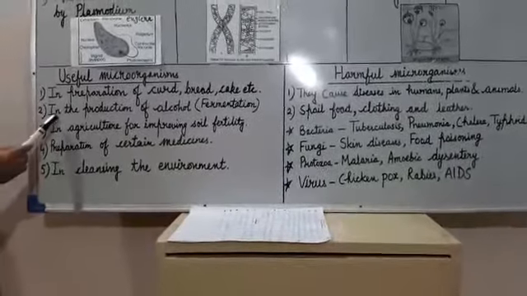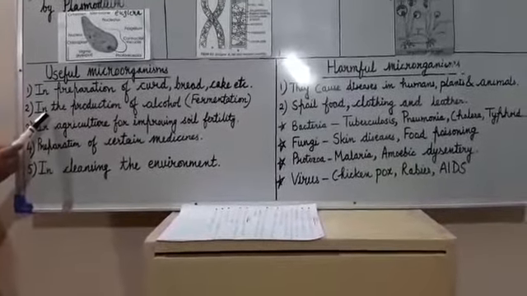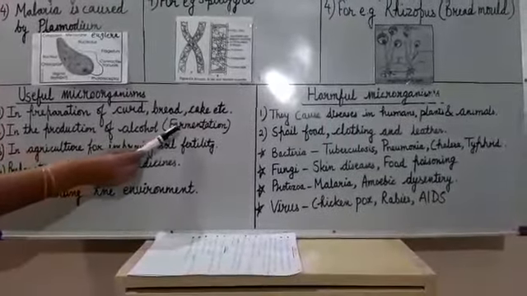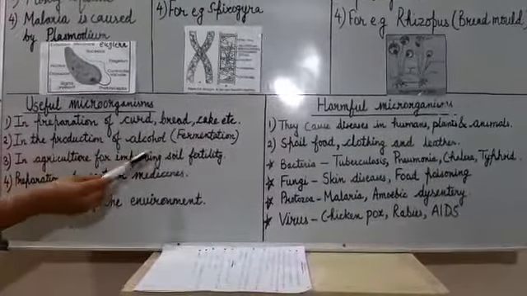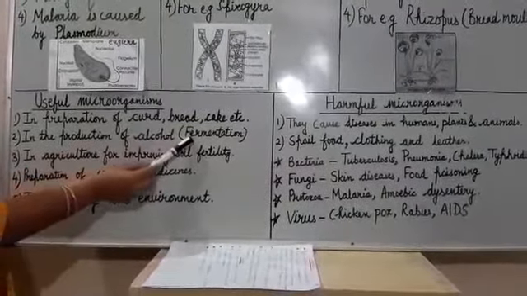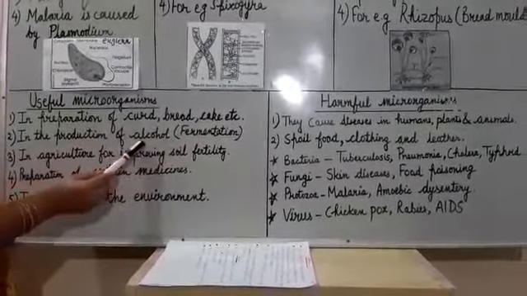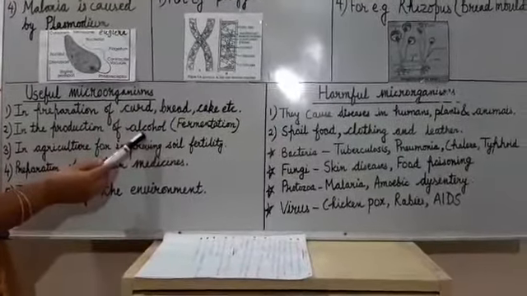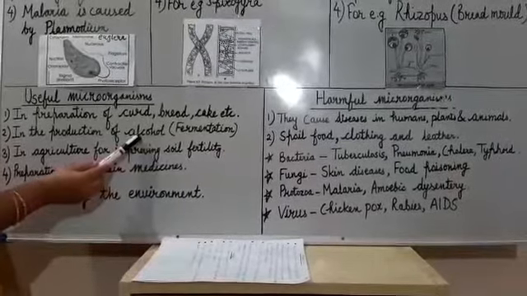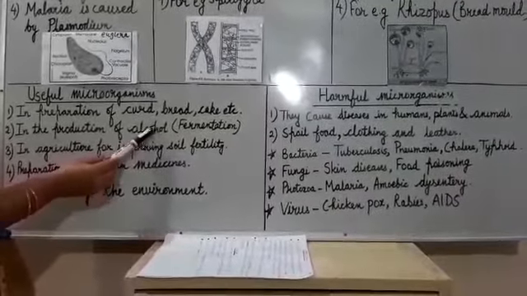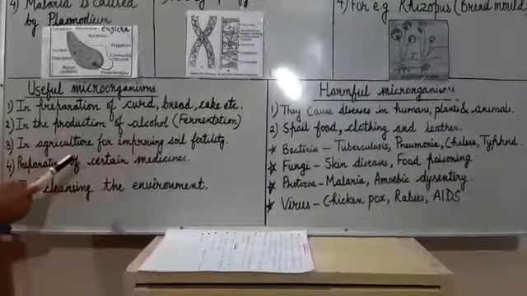Second is that useful microorganisms are used in the production of alcohol, and this method is called fermentation. Now what is fermentation? Fermentation is the anaerobic breakdown of glucose into alcohol, and yeast helps in the fermentation. This is used in the wine and beer industry where alcohol is prepared from glucose.